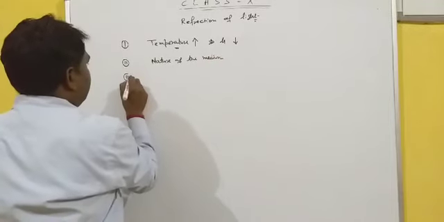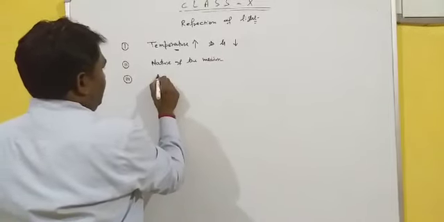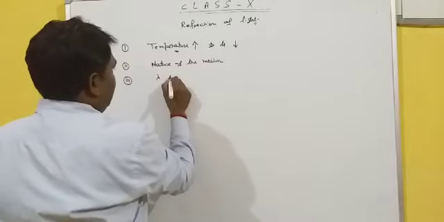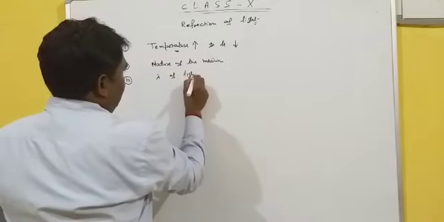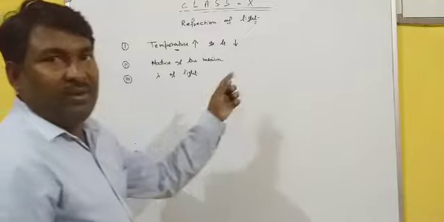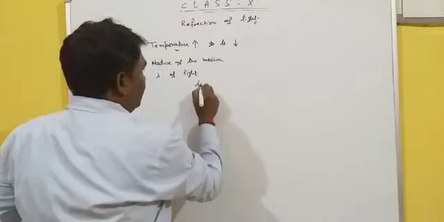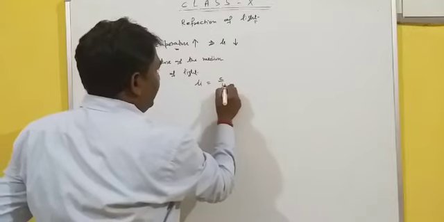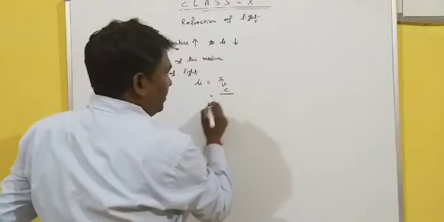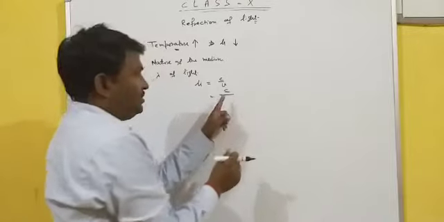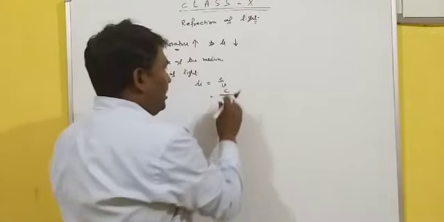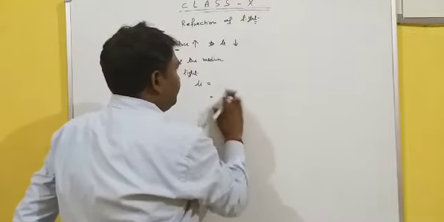Third one, color or wavelength of light. Again, from the formula mu is equal to C by V, where C is the speed of light in vacuum, we can express it through wavelength.